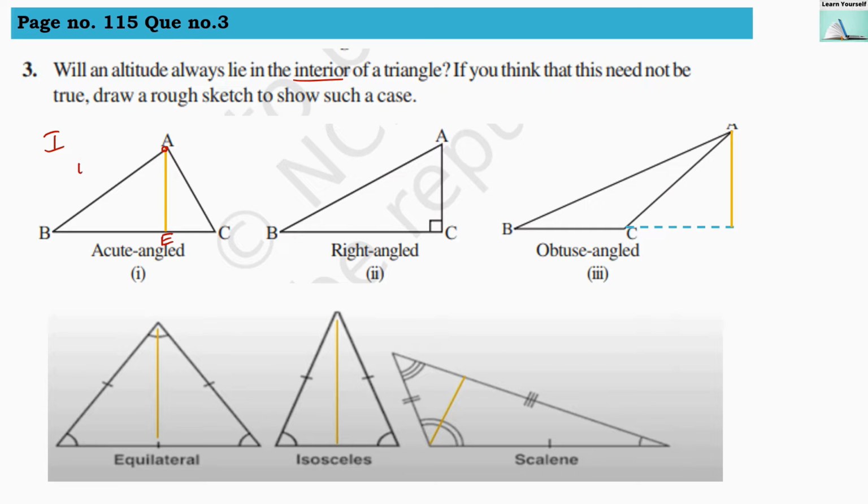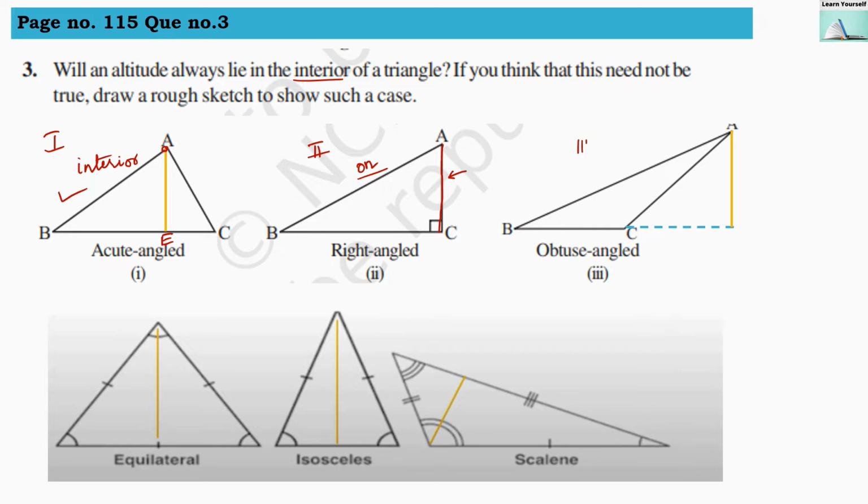It is in the interior region of the triangle. So one of our answers will be the acute angle triangle, because the altitude is inside the triangle. Now our second case is the right angle triangle. Here the altitude is a side itself, that is AC. So AC is on the triangle. It is not in the interior region of the triangle.